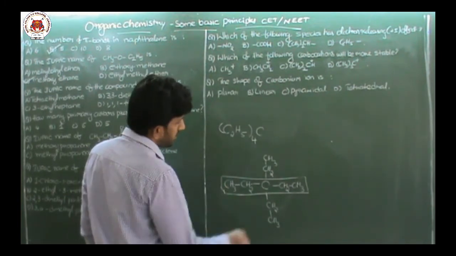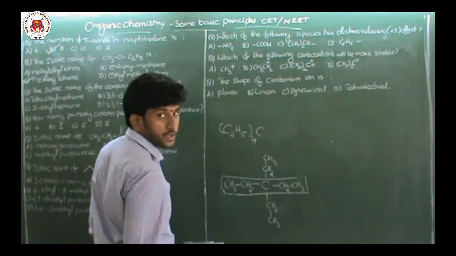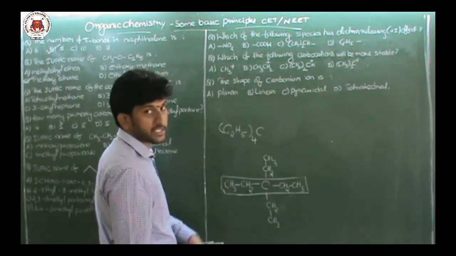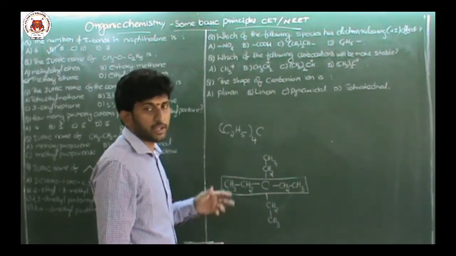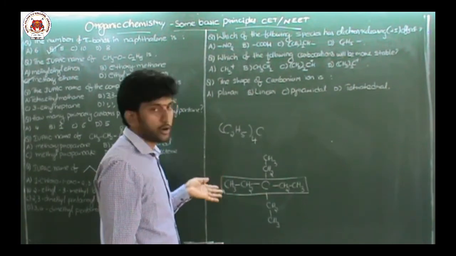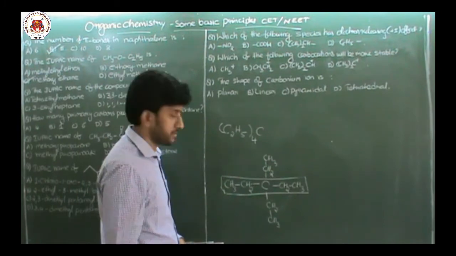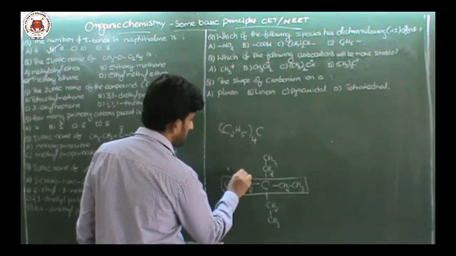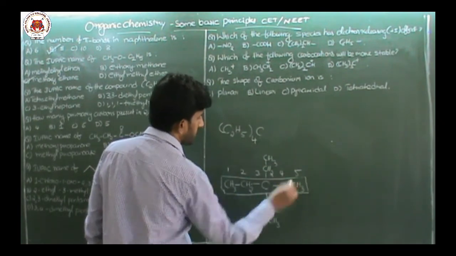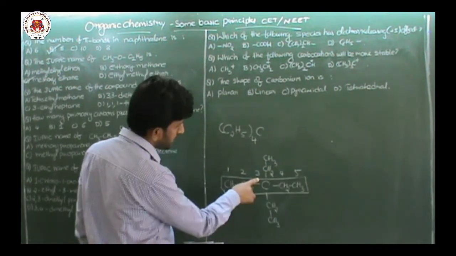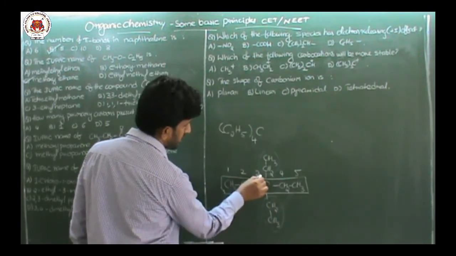Now these two become substituent groups. Substituent groups are present at exactly the same location, so there is no need to apply any lowest locant rule. You can count from left to right or right to left, and the number will be the same. So let me take here 1, 2, 3, 4, 5 carbons. And at which location are these 2 ethyl groups present? They are present at location 3.